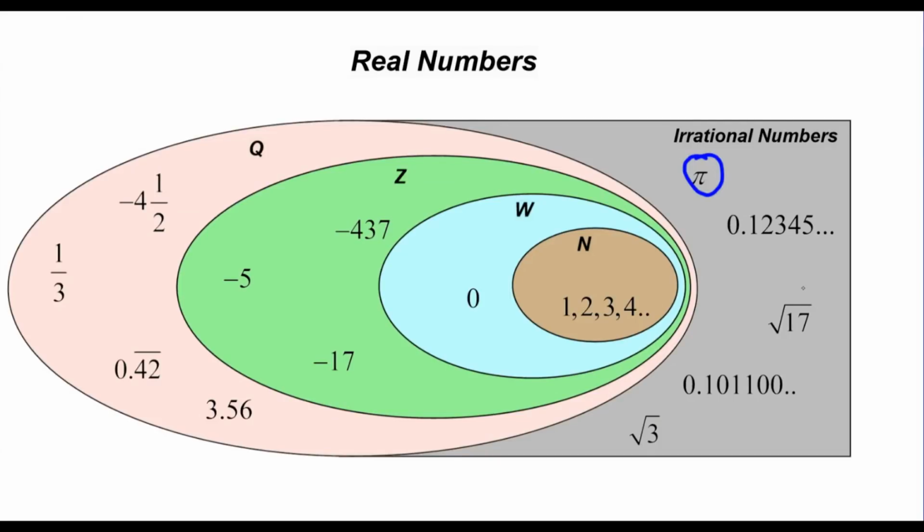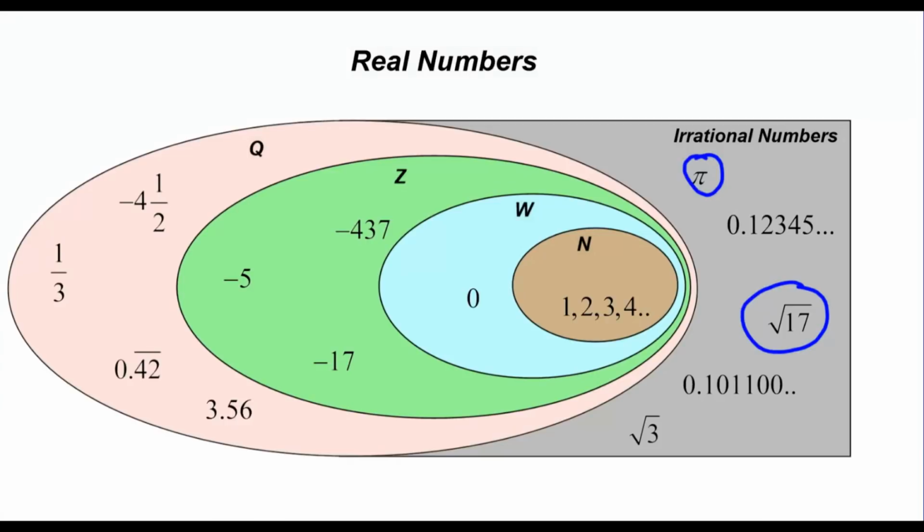Now we're going to throw in numbers like this, the square root of 17. Well, 17 is not a perfect square. 16 is and 25 is, but 17 is not. So if you take the square root of 17, you're going to get a non-terminating, non-repeating decimal. Therefore, the square root of 17 is an irrational number.